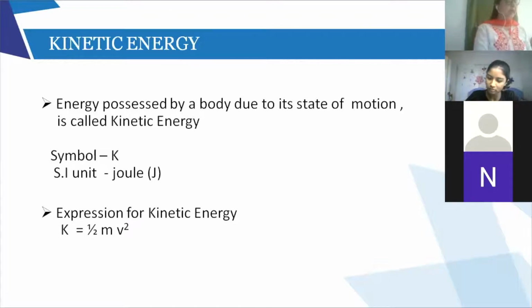So the gain in potential energy, come on the next page, 31. Final potential energy minus the initial potential energy. So mgh2 minus mgh1, so mg is taken common, h2 minus h1. This question has been asked for 2 marks in one of the board exams. That is why I'm telling you, please mark a star.